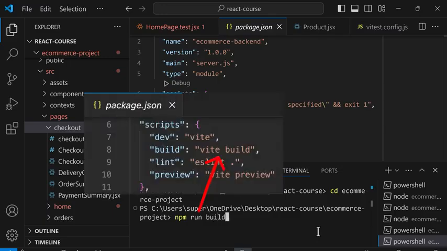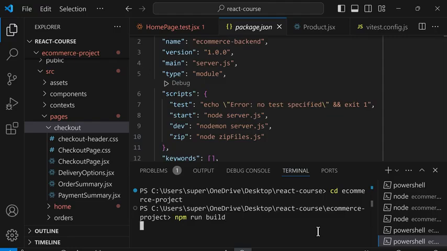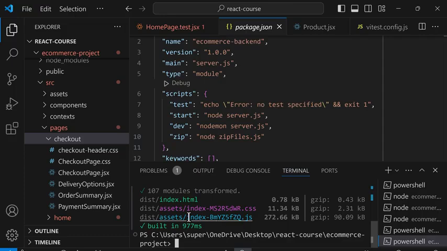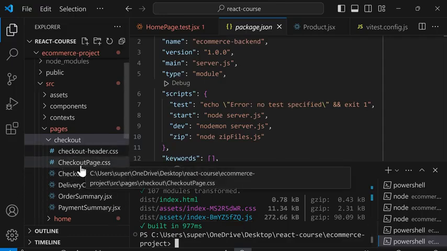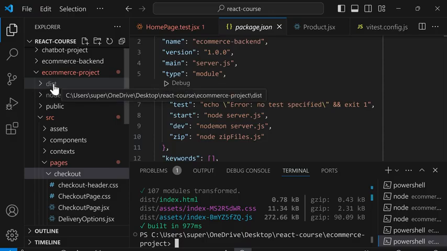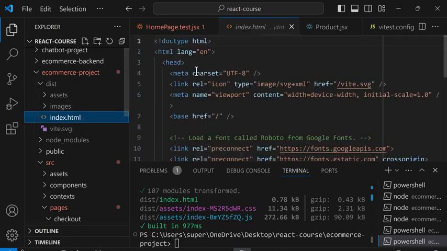This is a shortcut for vite build. So we'll press enter. And this basically converts all of our JSX code into normal JavaScript and saves the code in a folder called dist. So inside here, we have an index.html file, and this is the HTML for our React website.